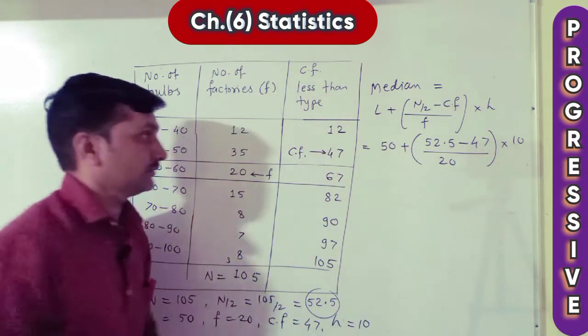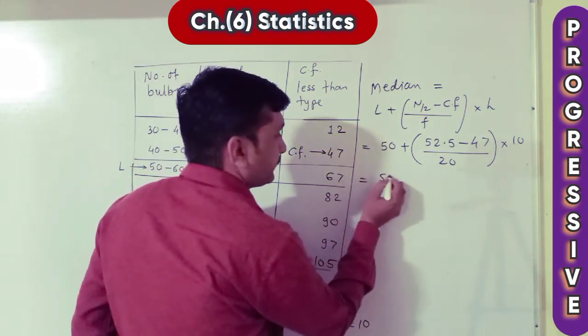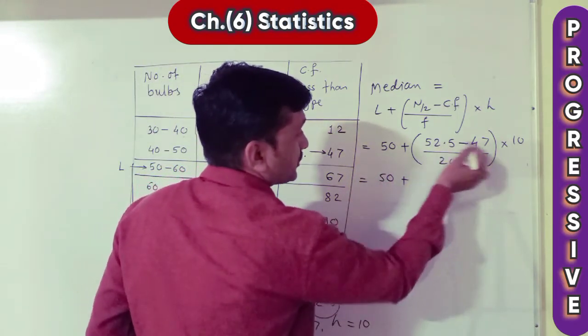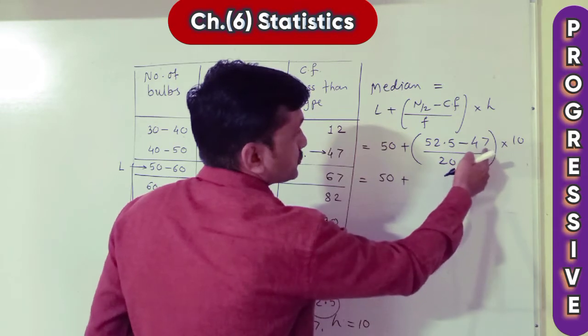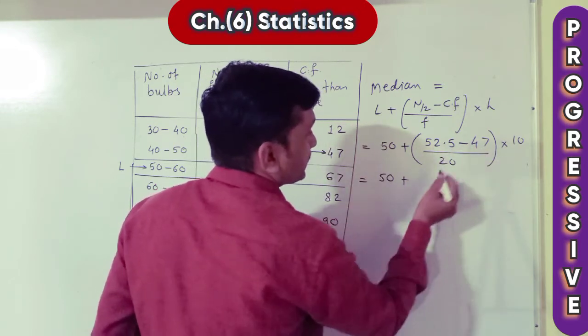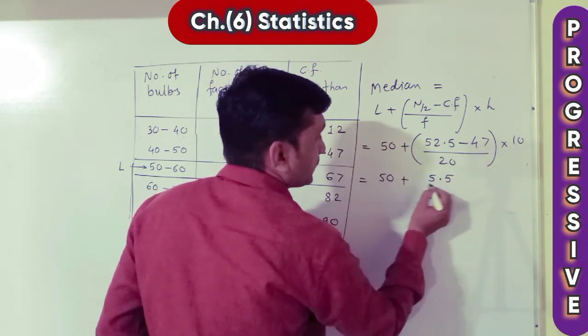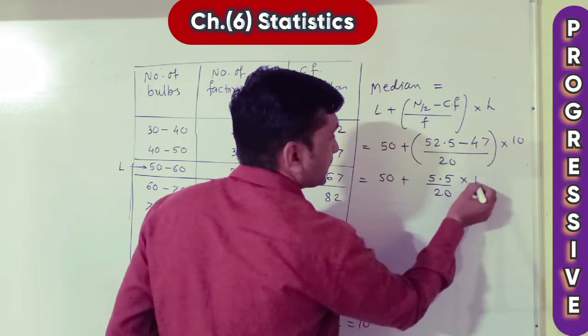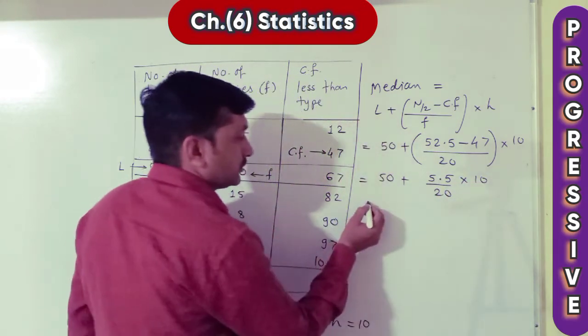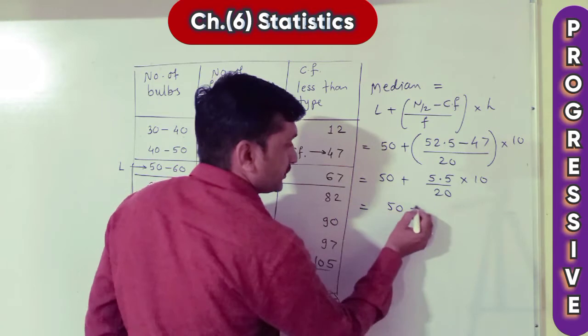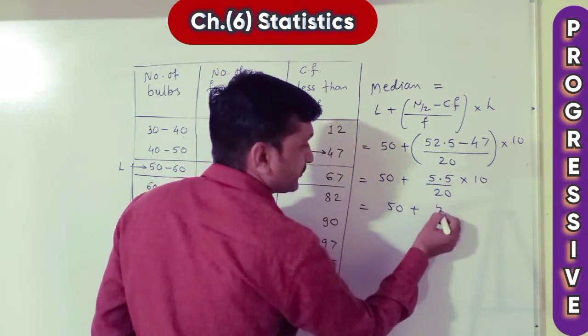H is 10. 50 plus subtraction now. How much subtraction? 52.5 minus 47 is 5.5, upon 20, multiplied by 10. Is equal to 50 plus, multiplying by 10, it becomes 55.